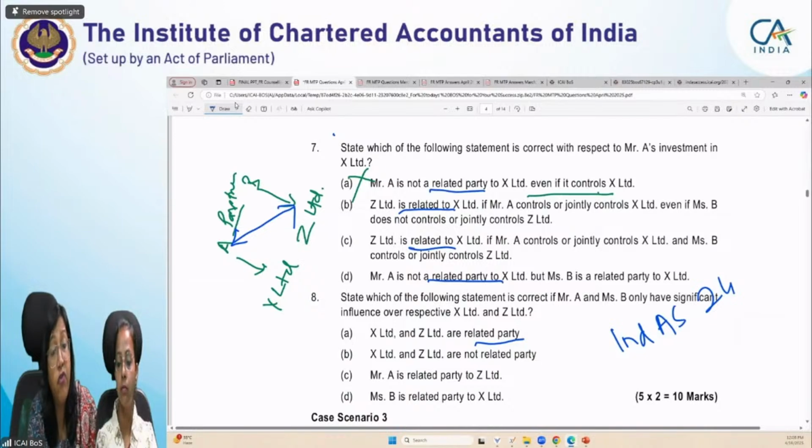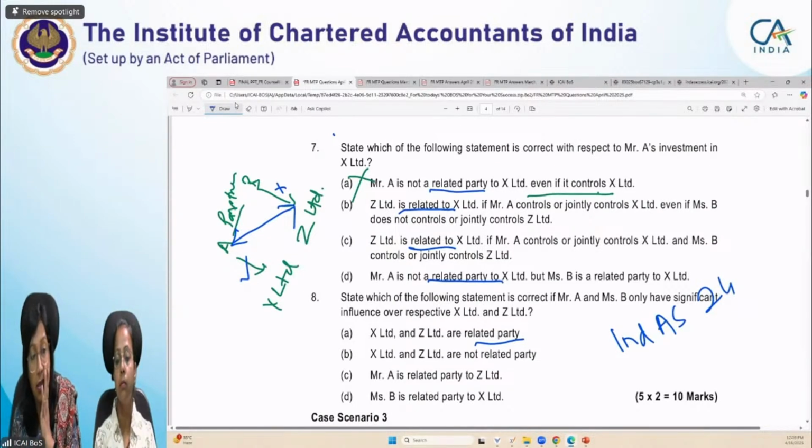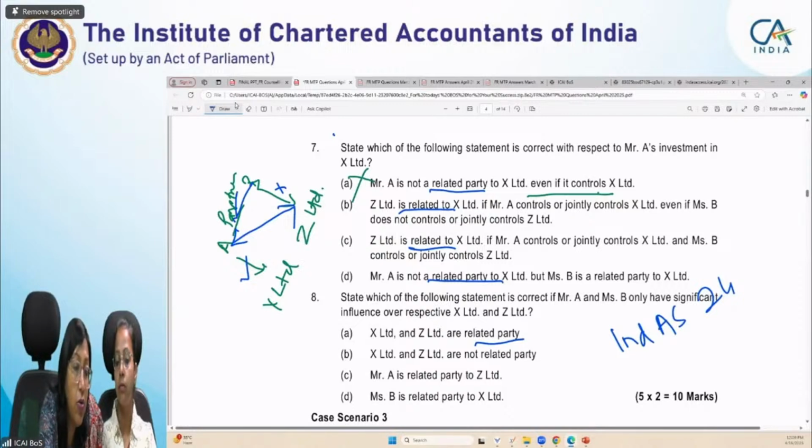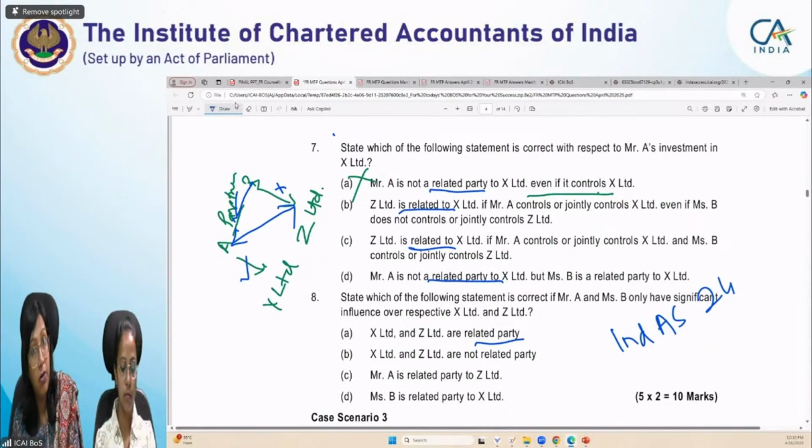Z Limited is related to X Limited if Mr. A controls X Limited, but Miss B does not control. She is not controlling, but he is controlling. Whom? Mr. A is controlling X Limited. So with X Limited his related party relationship comes in, but to bring a related party relationship with Z Limited, what is necessary? Here they are partners, that is fine, but if she is not controlling, then they will not be parties, so these two have no meaning in this relation. Joint control was also necessary. Until either control or joint control exists, B's relation with Z Limited and A's indirect relation cannot be established. Okay, so A is a domestic partner of Miss B, but because Miss B does not have control over Z Limited, there will be no related party relation between A and Z Limited. So this statement is also wrong.